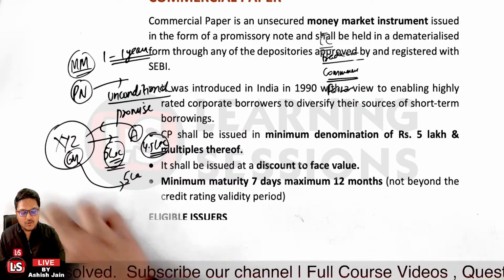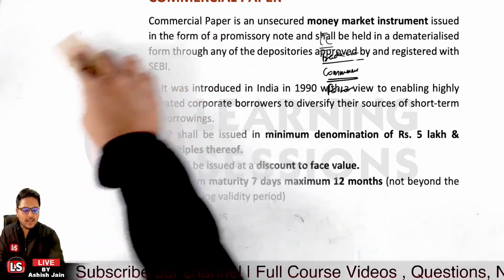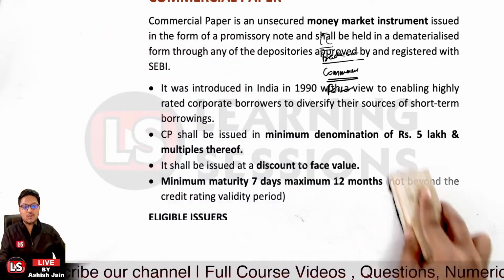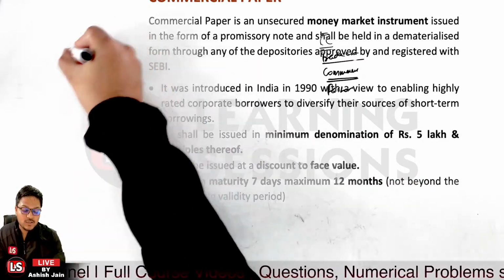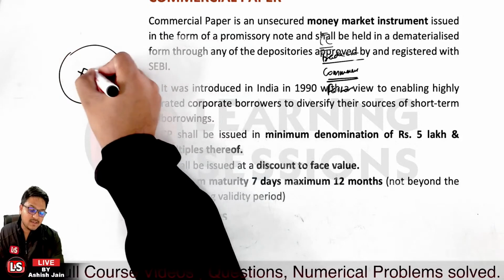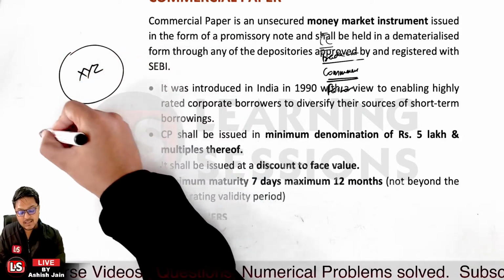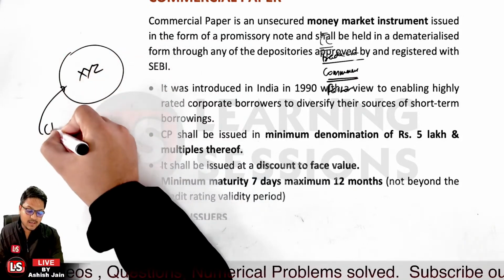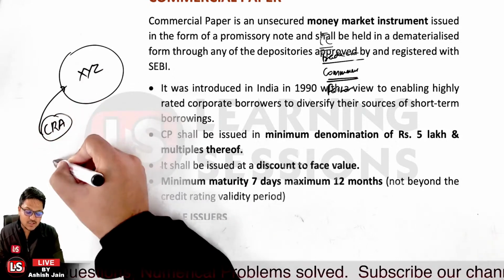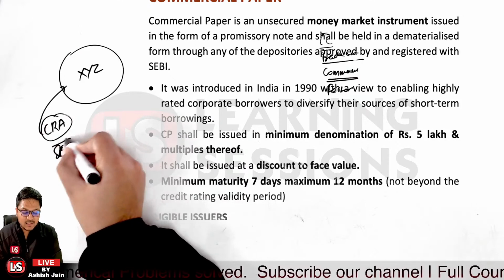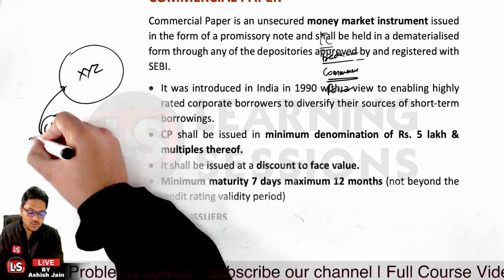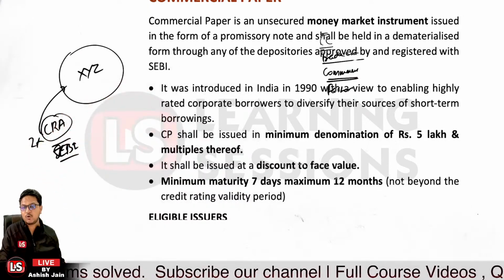Now there is a point that you need to understand, because I told you that commercial papers are issued by highly rated corporates. Now, by whom are these rated? Let's take XYZ as a corporate. It needs to get a credit rating from credit rating agencies registered with SEBI, the Securities and Exchange Board of India, and there must be 2 credit rating agencies rating XYZ.